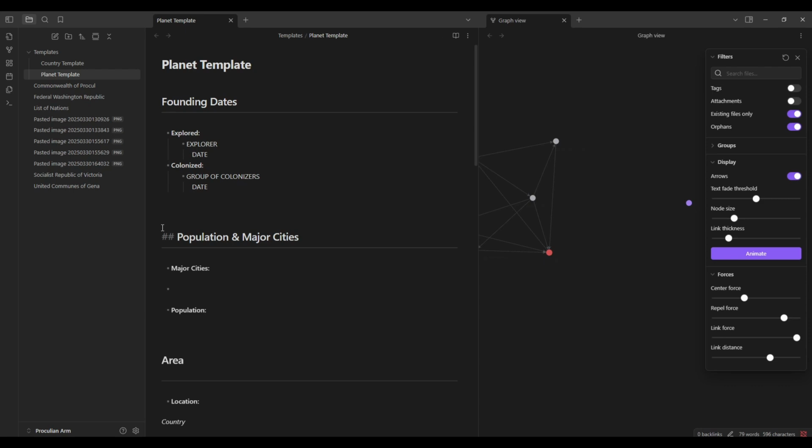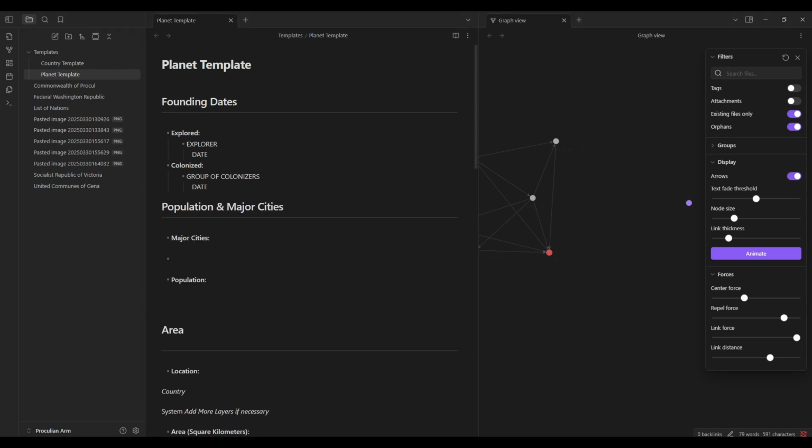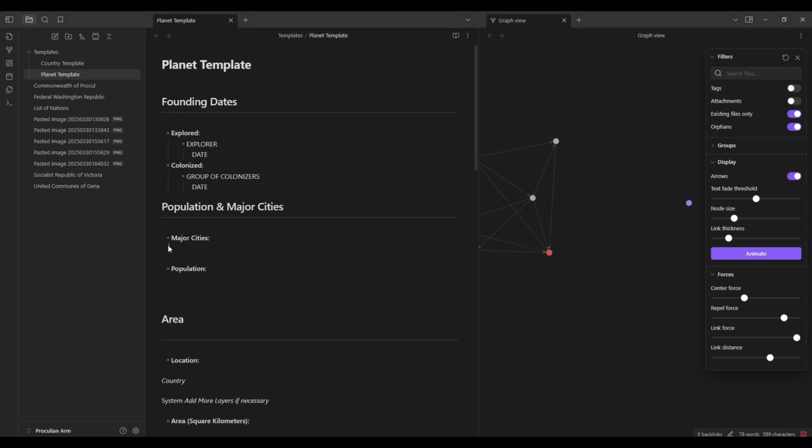Yeah, but now I'm doing the United Communists of Gina, which is another nation that breaks off from the Confederacy, which I just did, and now I'll do the planet template, which is a lot, with this place called Fiero Soto. I don't know if I'm saying that right. It's in Japanese, and I'm not fluent or anything.